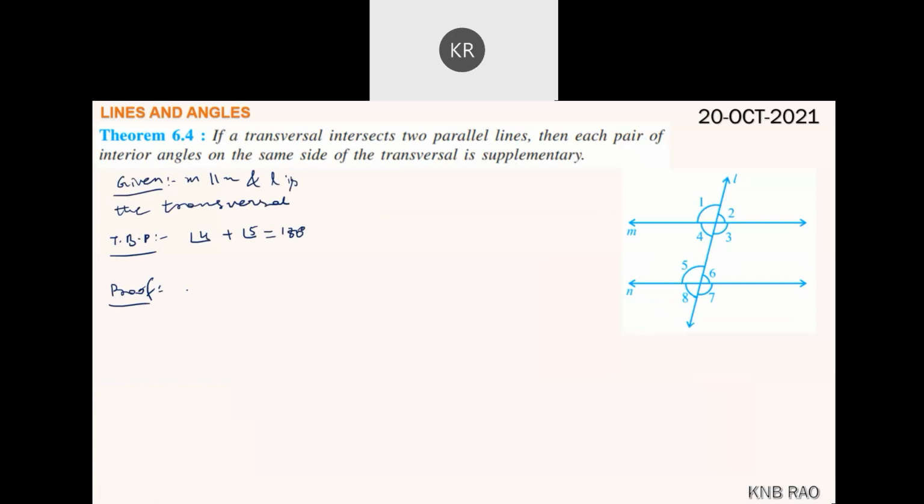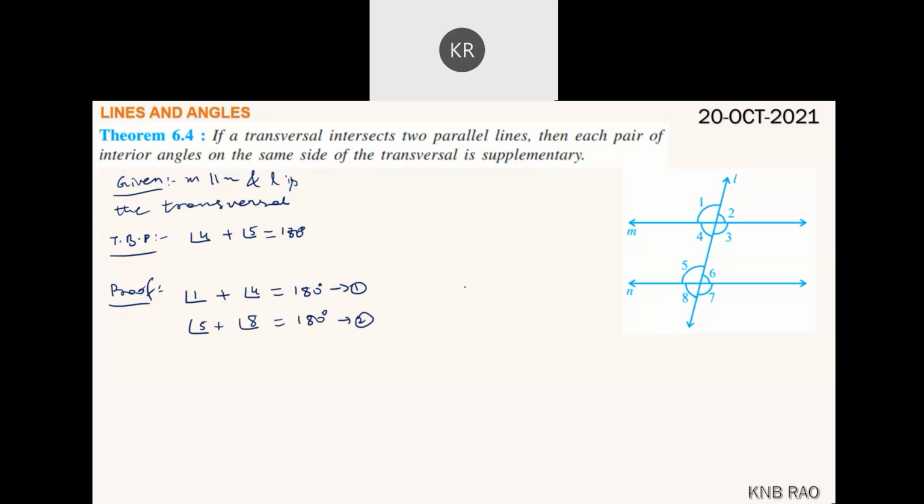Angle 1 plus angle 4 is equal to 180 degrees, equation 1. Angle 5 plus angle 8 is equal to 180 degrees, equation 2.